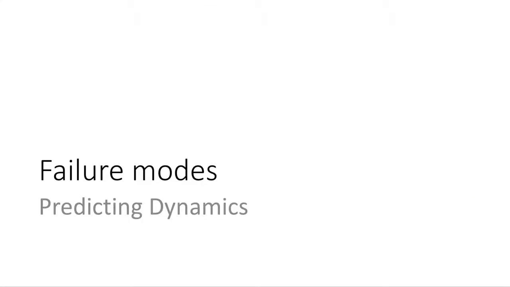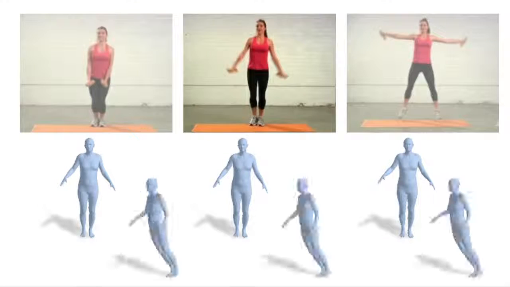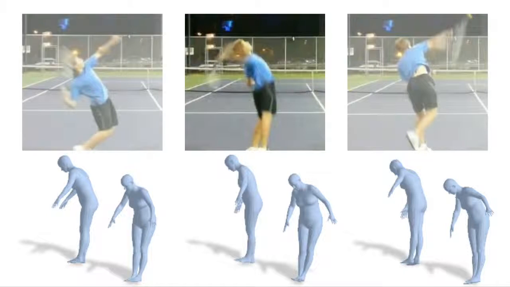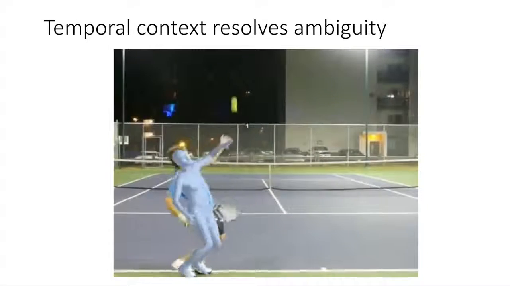Clearly, predicting dynamics is a challenging problem. From a single image alone, many motions are ambiguous. For example, here it's unclear whether she is going to move her arms up or down from a single input frame. In such cases, our model learns to predict constant pose. Not only can motion be ambiguous, but the pose from a single image can also be uncertain. This produces poor dynamics predictions, which are initialized from the current pose estimate. Note that incorporating temporal context resolves these ambiguities.